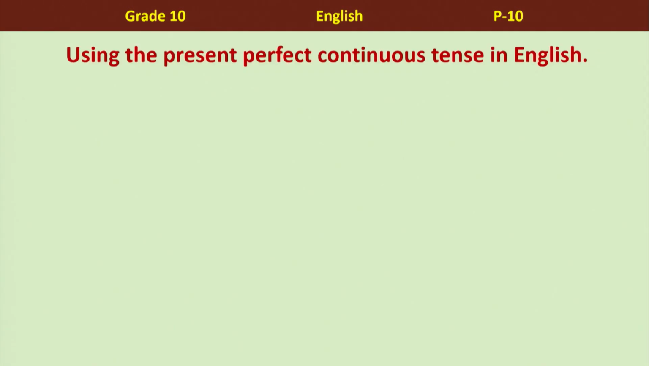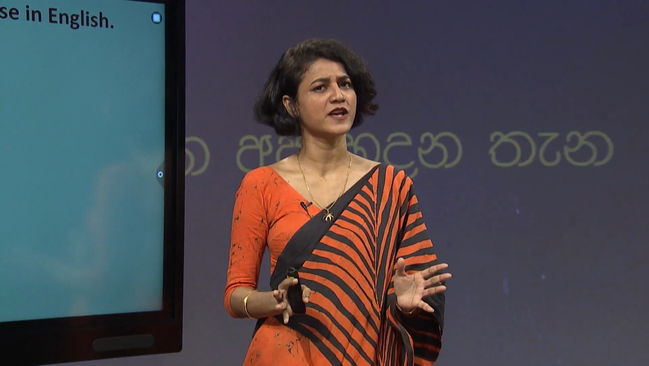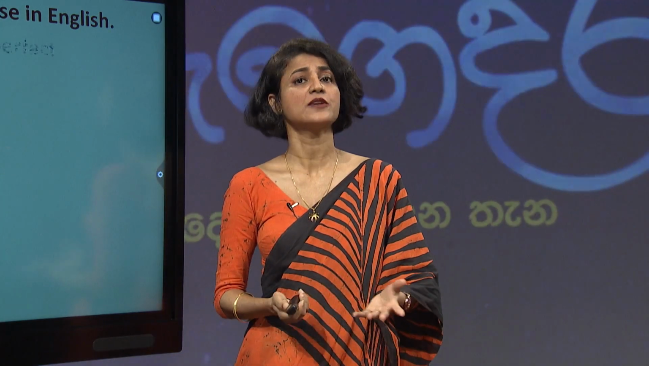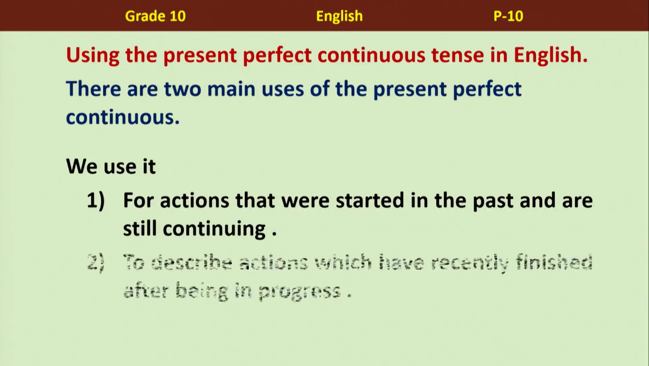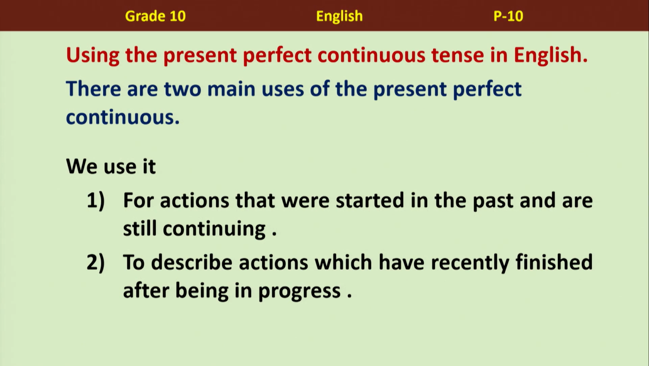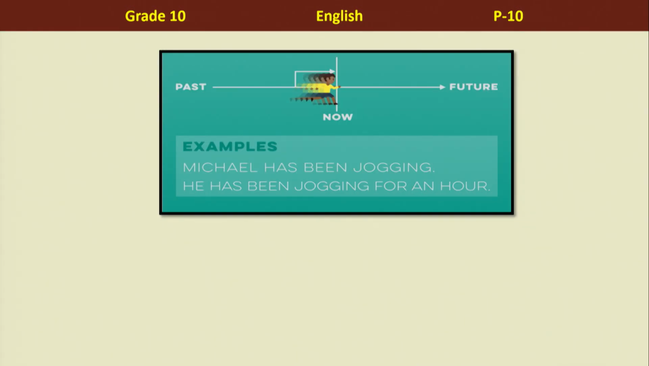You got that correct. So, when we come to using the present perfect continuous tense in English, there are two common ways we use it. The first one we already discussed: to talk about actions that we started in the past but are still continuing. And the second use is to describe actions which have recently finished after being in progress. Don't worry children, we will be discussing them separately, so it will be clear for you. First, we'll talk about the first use, actions we started in the past but still happening.